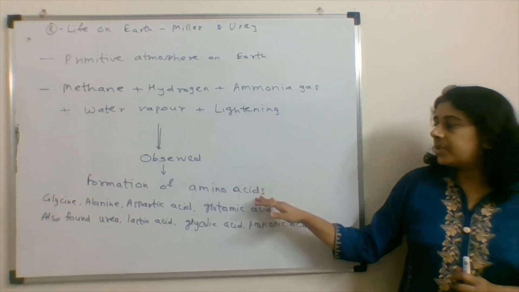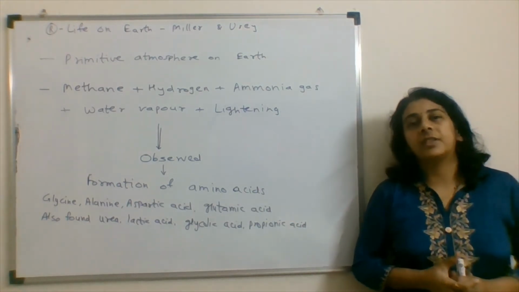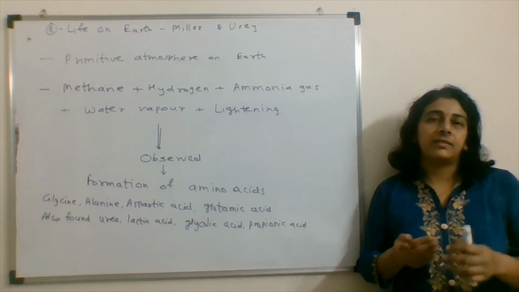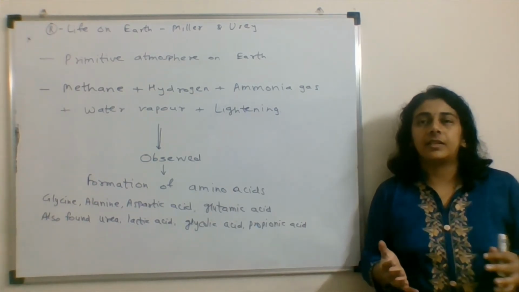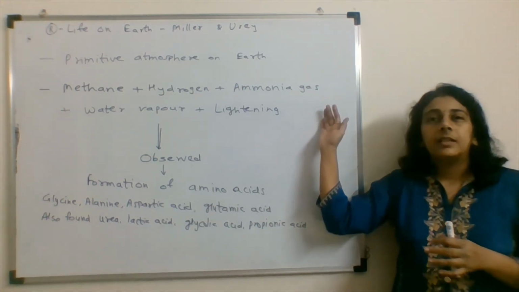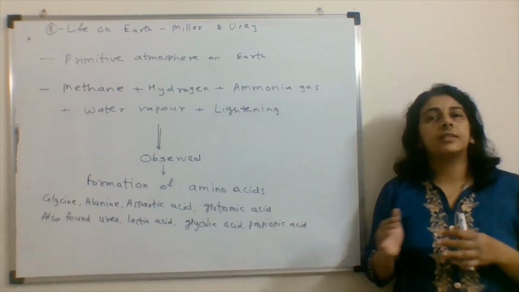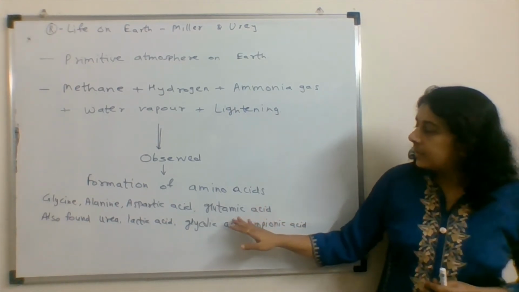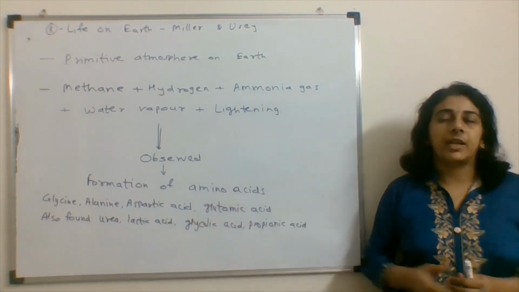What they observed was the formation of amino acids after this experiment. And as we know, amino acids lead to the formation of protein, and this is like an abiotic origin of life. From here we can consider how life must have started. They observed glycine, alanine, aspartic acid, glutamic acid.